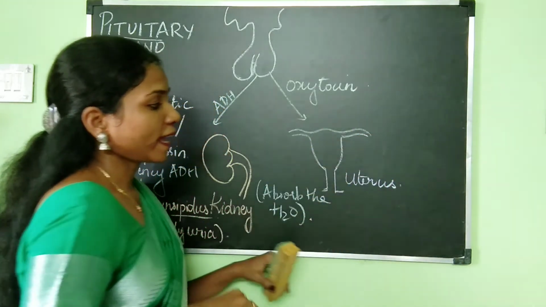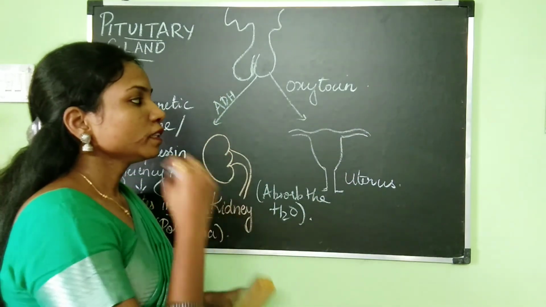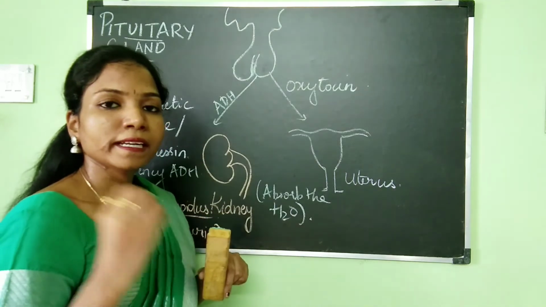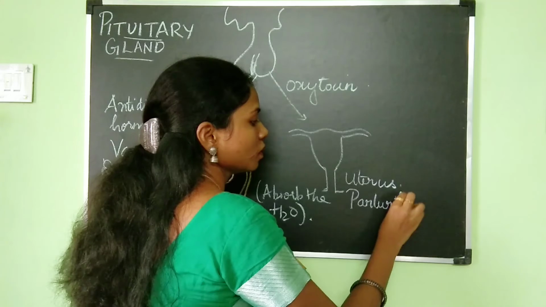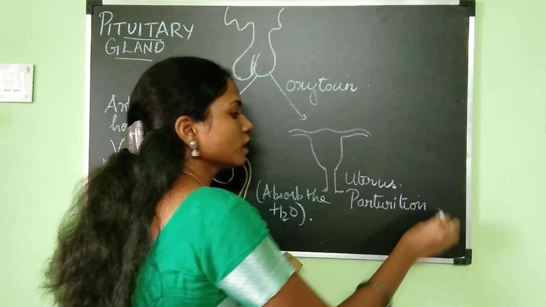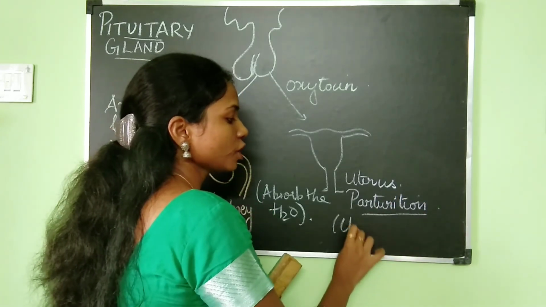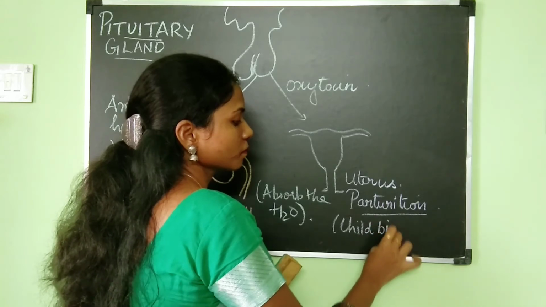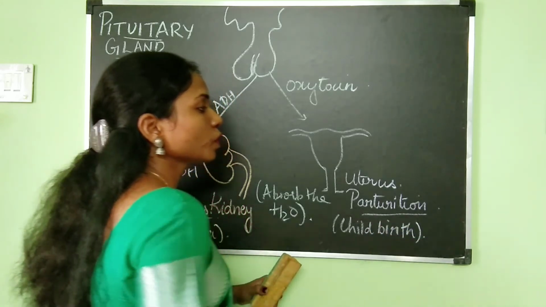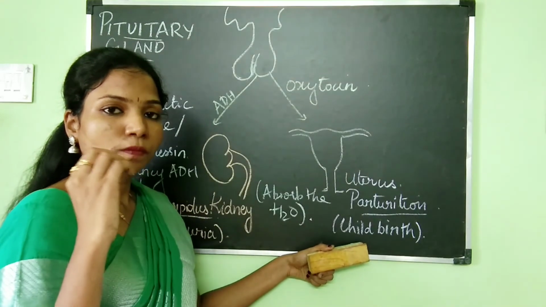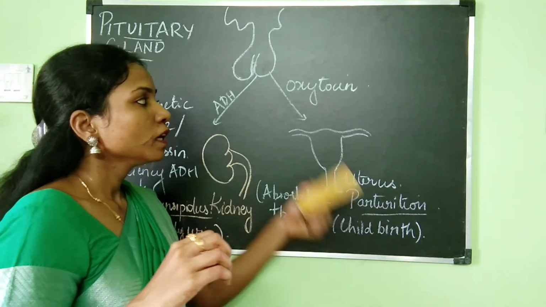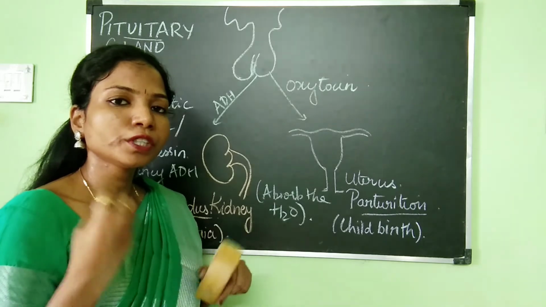And when will it act on the uterus? So actually this oxytocin hormone will be released during parturition. So what is parturition? Parturition means childbirth. So this hormone will be released when the child is supposed to be born.